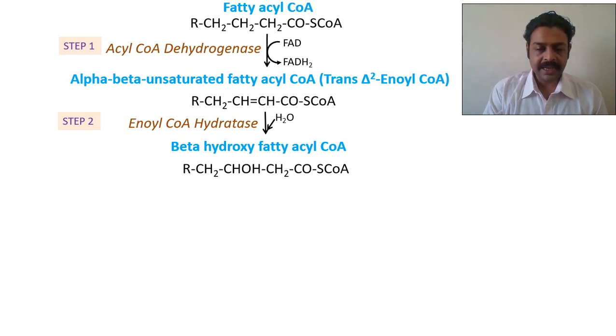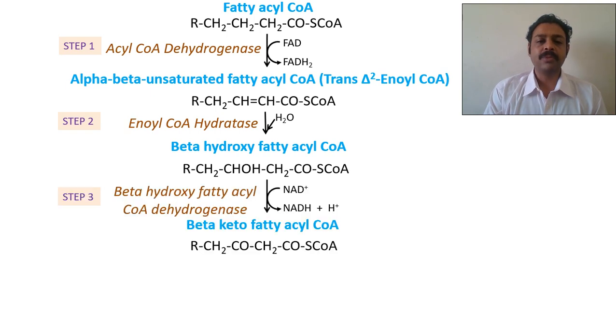This CH double bond CH will become CHOH, as H2O is added here. Now again you remove this hydrogen, by NAD, beta hydroxy fatty acyl CoA dehydrogenase.